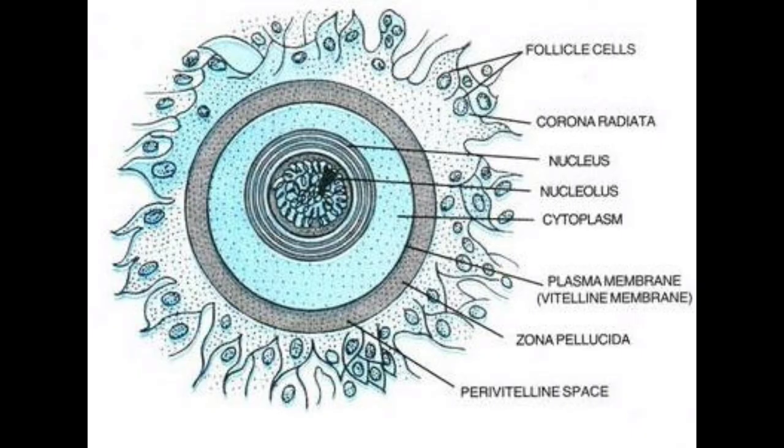Structure of human ovum. The mature ovum or egg is spherical in shape. The ovum is almost free of yolk. It contains abundant cytoplasm and the nucleus. The ovum is surrounded by three membranes. The plasma membrane is surrounded by an inner thin zona pellucida and an outer thick corona radiata. The corona radiata is formed of follicle cells. The membrane forming the surface layer of the ovum is called vitelline membrane. The fluid-filled space between zona pellucida and the surface of the egg is called perivitelline space.